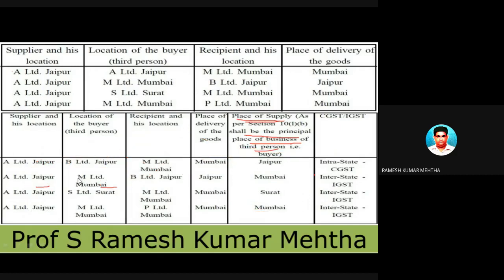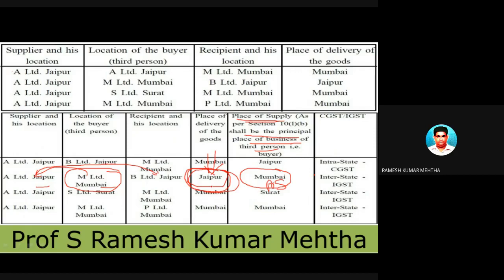Now let's complete the whole process. So this guy is giving instructions to this guy to supply it to B Limited of Jaipur. Now the place where it is supplied is Jaipur, but the place of supply is, ये जो थर्ड पर्सन जो इंस्ट्रक्शन दे रहा है ये कहाँ है? ये है बॉम्बे में. So place of supply will be Bombay. And to which place is it supplied? It is delivered to Jaipur.